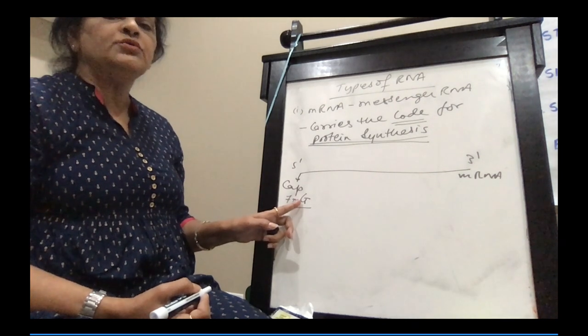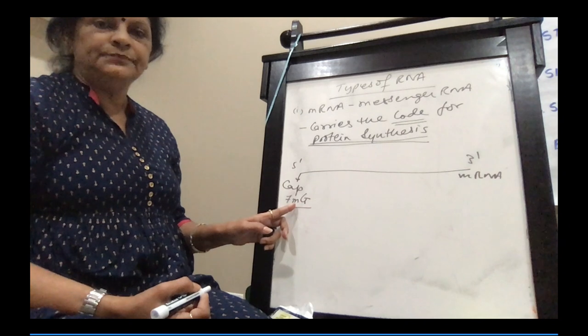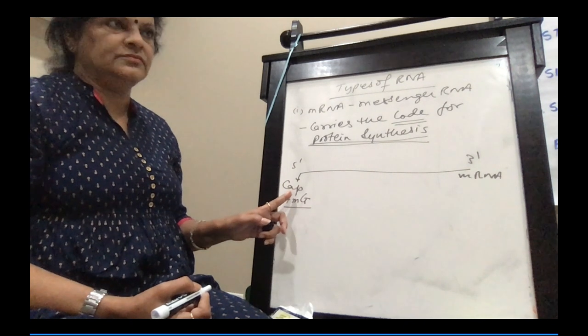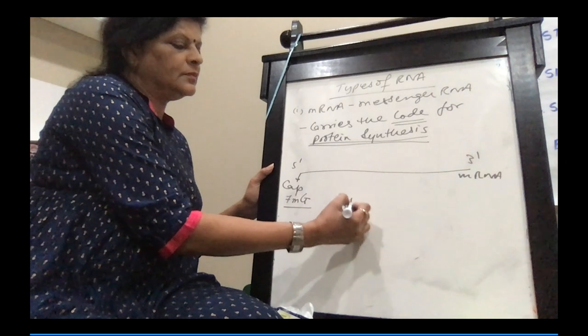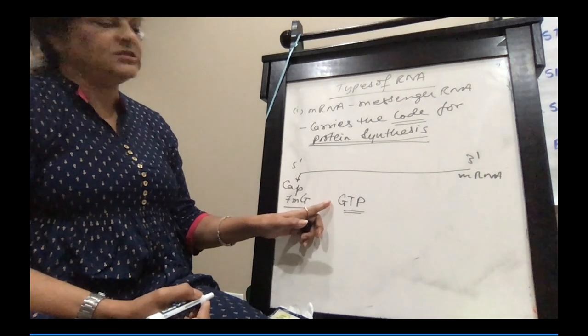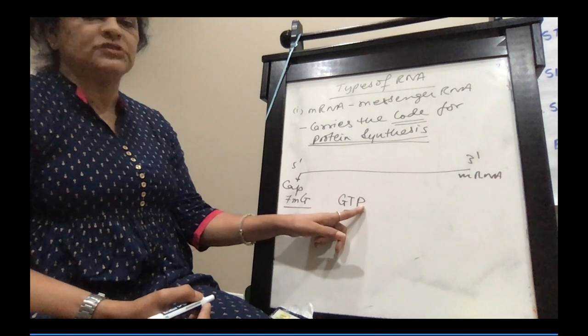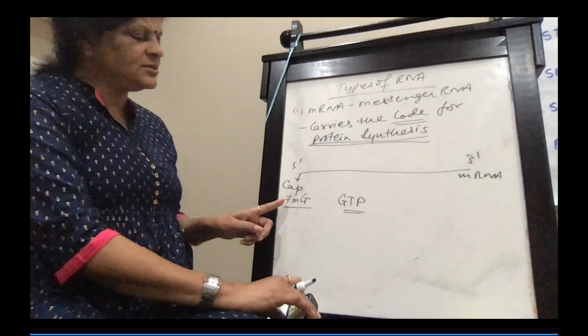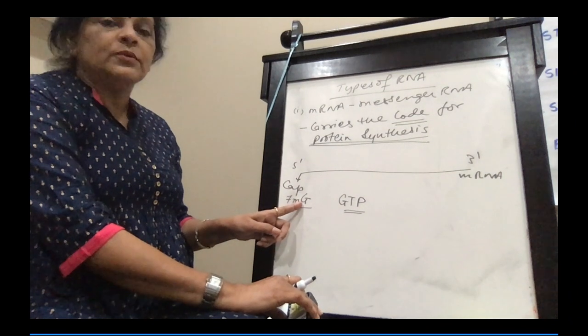So this is produced from the nucleotide GTP, guanosine triphosphate. No need to remember this, but at least G stands for guanosine.